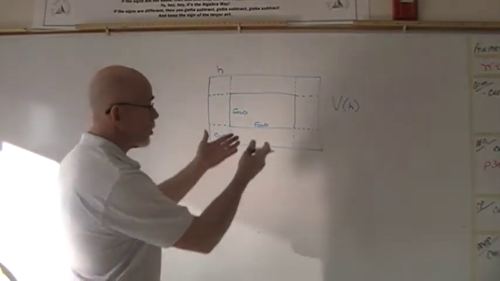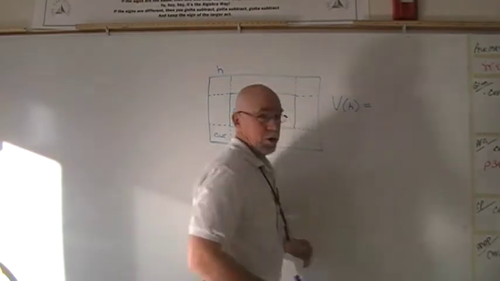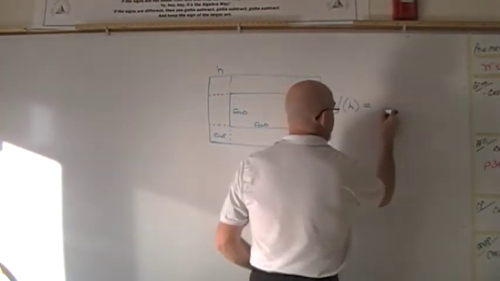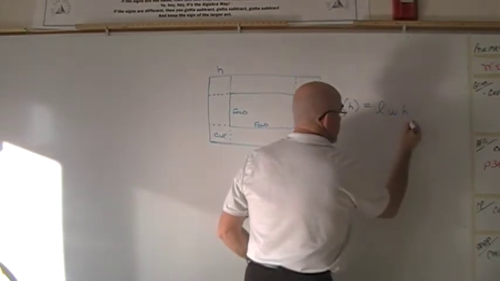Well, the polynomial function is written from the geometry class that we learned. The volume of a prism is found by taking the length times the width times the height.